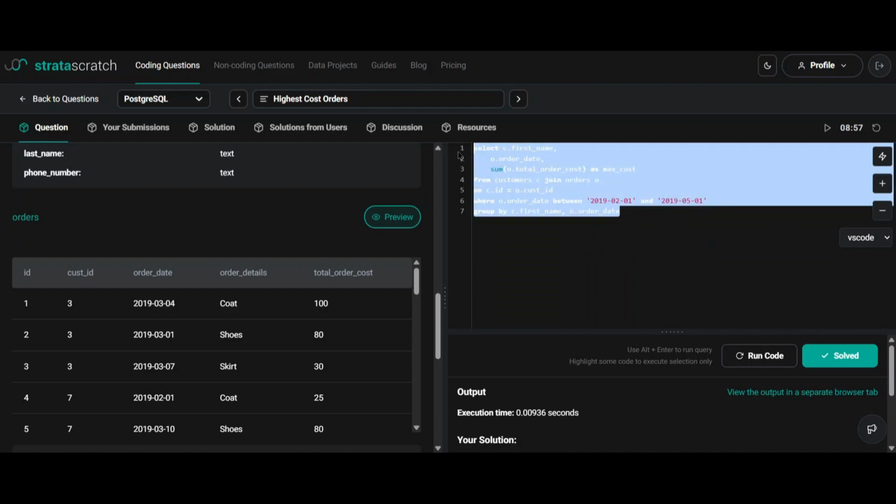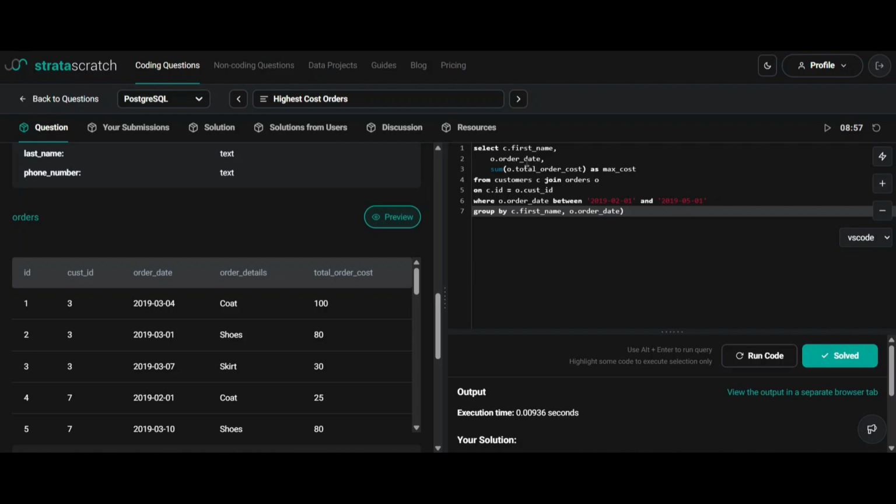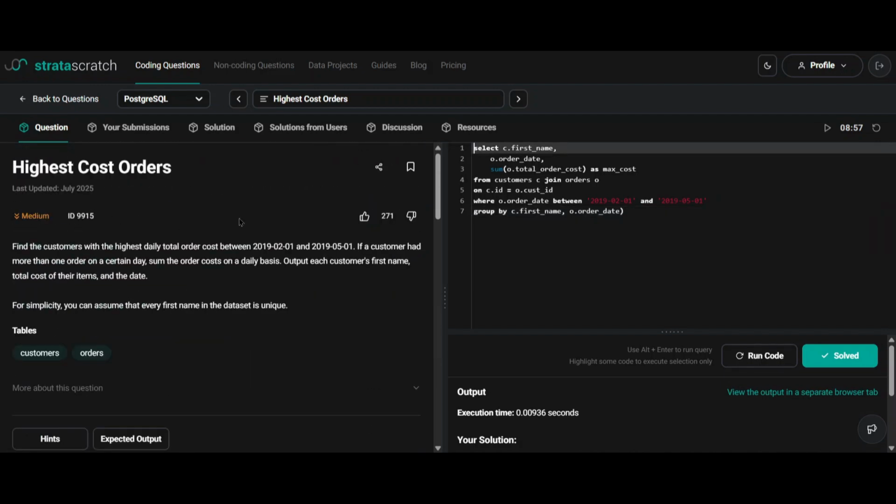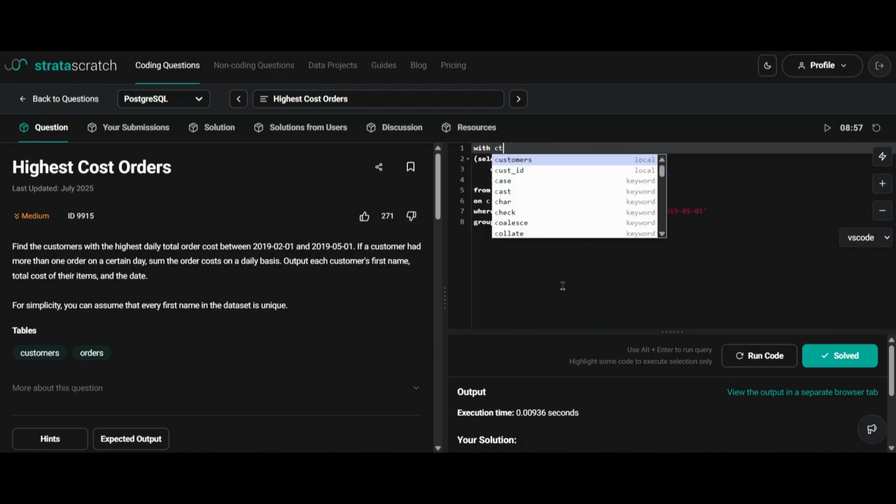We can put this in a CTE so that we can get the top customers with the highest daily total order cost. With CTE as.